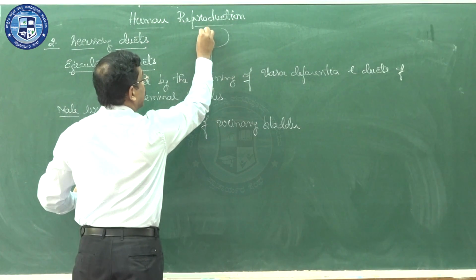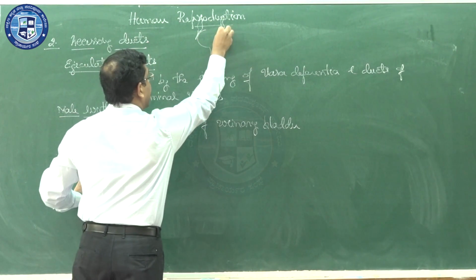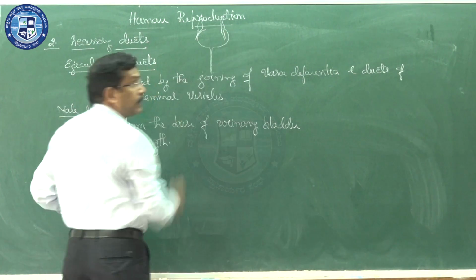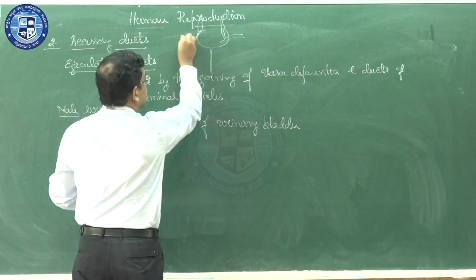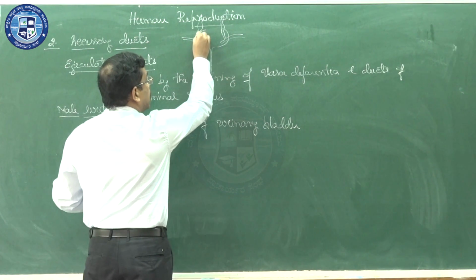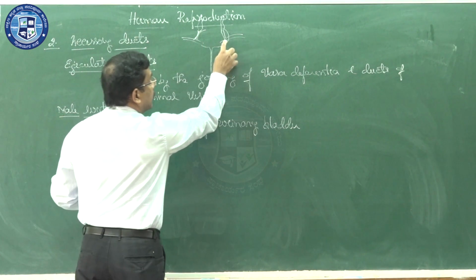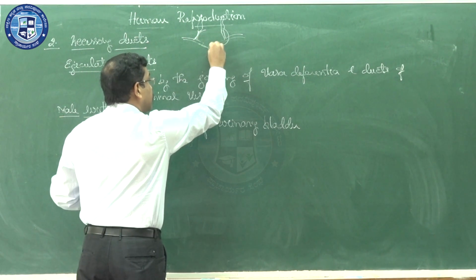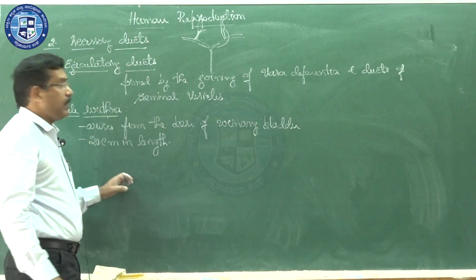Behind the urinary bladder, the seminal vesicles come. From there a duct arises, which we call the seminal duct. From the right side as well as the left side, a duct arises, which is nothing but the vasa deferentia. Now these vasa deferentia join with the duct of the seminal vesicle and form the ejaculatory duct. That continues as the male urethra.